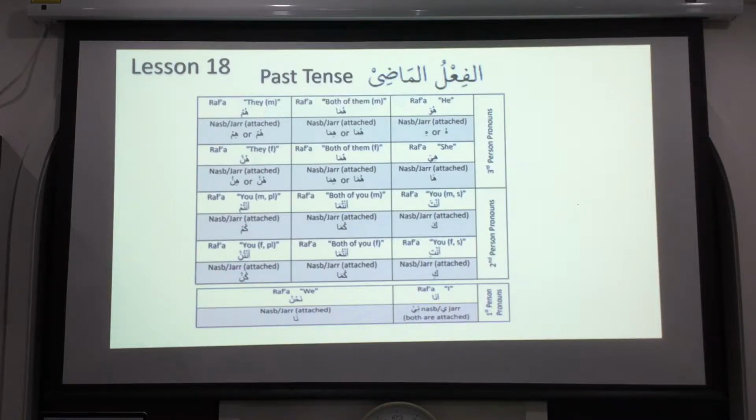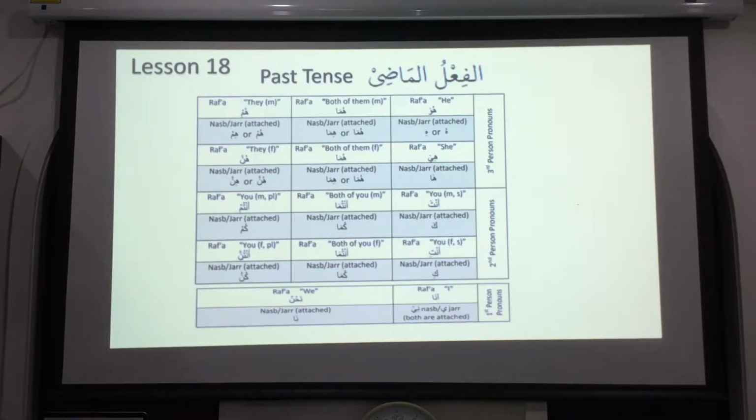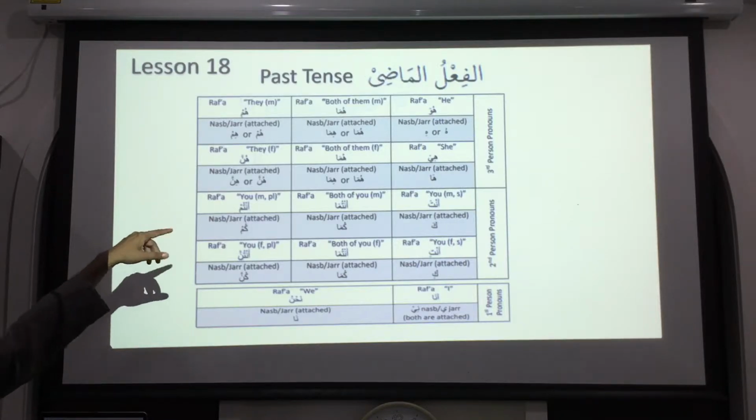For this session, we don't worry about the nasab and jar, although we learned about this. But at least look at the original version of the pronoun. Huwa, huma, hum. What does huwa mean? He. And all of them, we said all of these are rafa. So huwa is he, huma is both of them, hum is they. Hiya is she, huma, which is the same as the male and female.